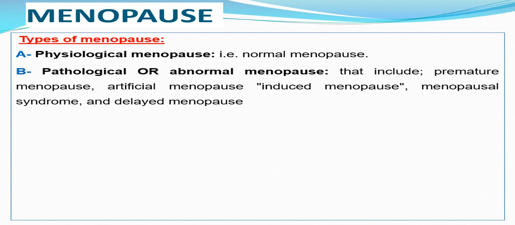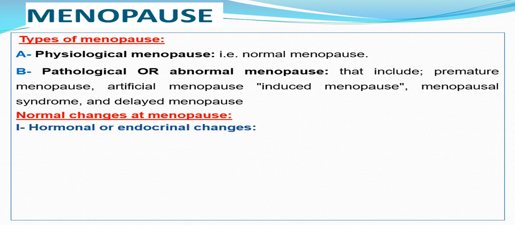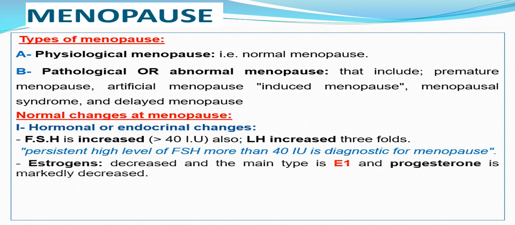What are the types of menopause and the normal changes occurring at menopause? Menopause may be physiological or pathological. A physiological menopause is the normal changes occurring by the previous definition and according to its age, with no need for treatment. But pathological or abnormal menopause includes premature menopause, artificial menopause, menopausal syndrome, and delayed menopause.